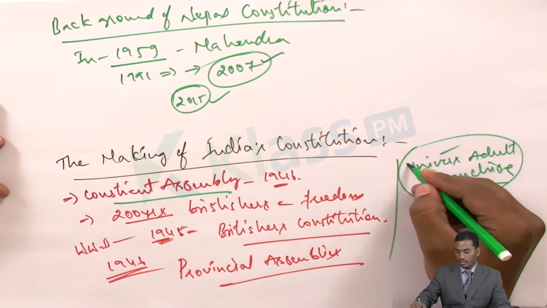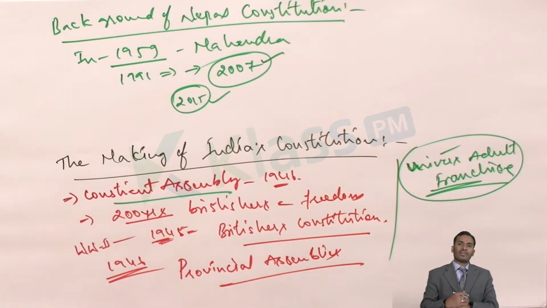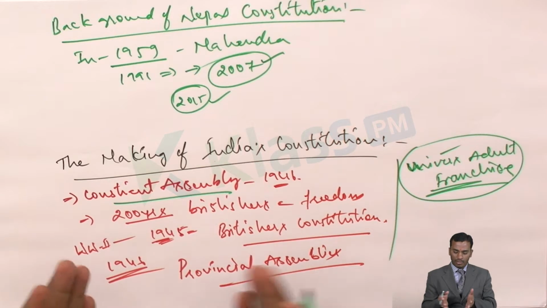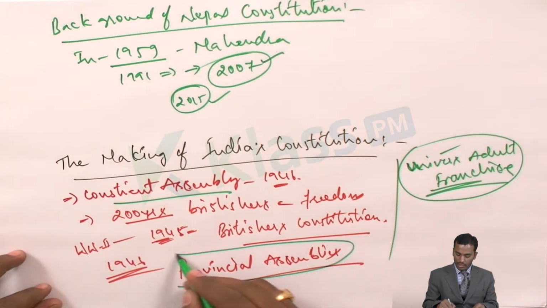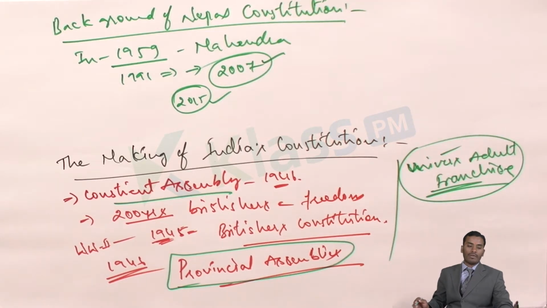But in electing the members to this Constituent Assembly, we did not follow universal adult franchise, because at that time period we did not have that much time, or I don't know what the reason was, but they elected the members indirectly. That means the members who were elected for the provincial assemblies elected the members of the Constituent Assembly.